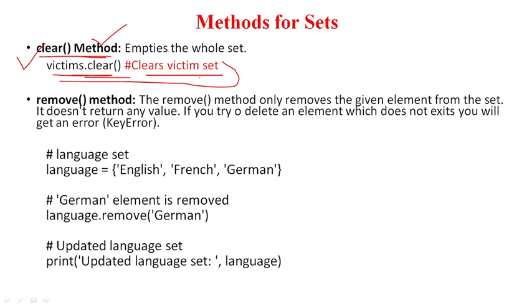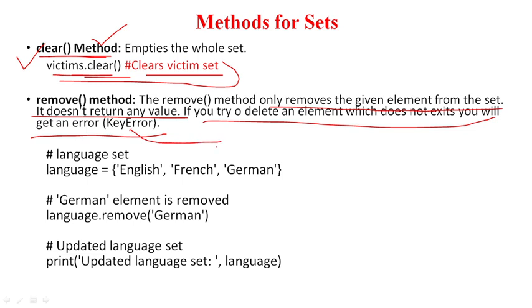Next function is the remove function. So the remove function only removes the given element from the set, and it will not return any value. If you try to delete an element which does not exist, in that case you will get an error, which is called a key error. Key error means there is no element available and you try to delete that, then you will get the key error. So the remove function is used to delete a specific given element.